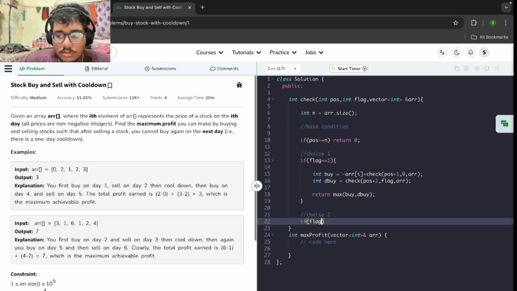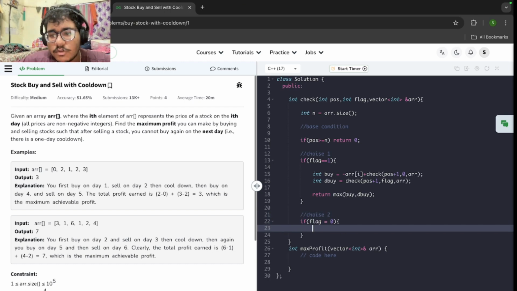Now coming to choice 2, that is we are going to sell. If flag is 0, that means we are now eligible to sell a stock. We already have a stock in our hand, and we are going to sell it. That is int sell. Because now as we are selling, we are gaining a positive profit, right? We're selling, we're getting money. So array of i will be positive. This will be check of position i plus 2. As I mentioned, after selling, I have a cooldown period of 1 day, so I am just skipping that day and moving to the next day. That is position plus 2. My flag value will change to 1 again.